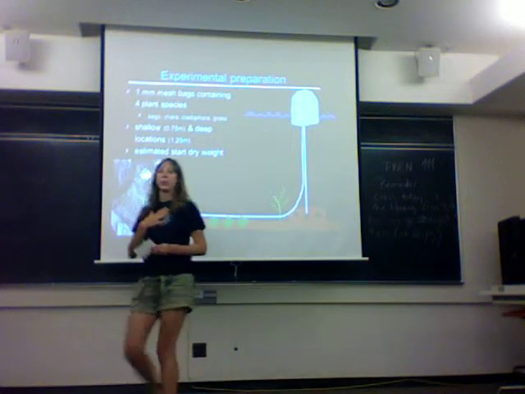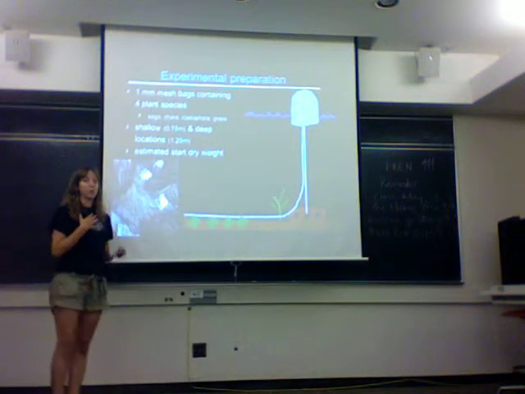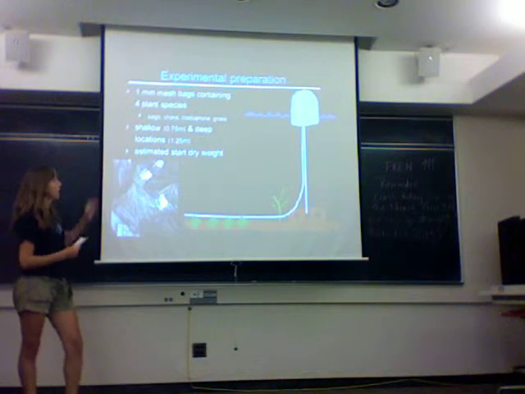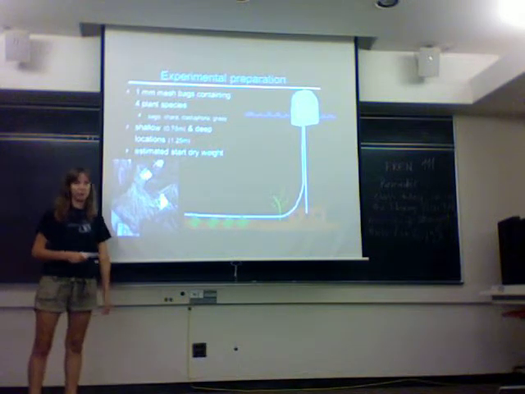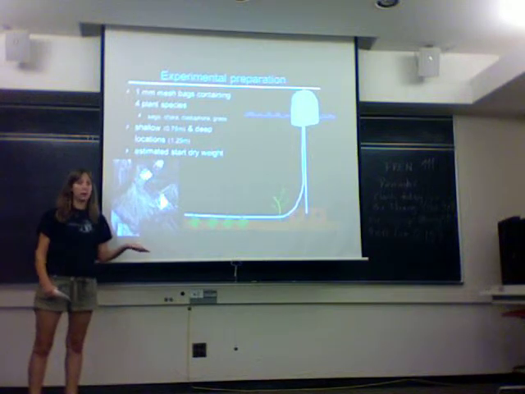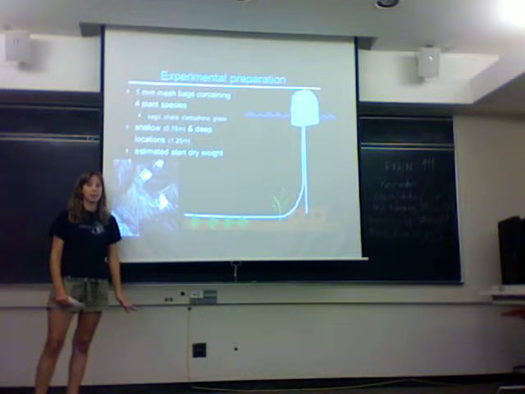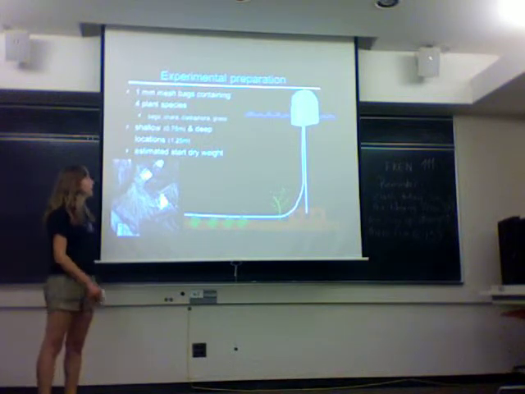So, we used 1 millimeter mesh bags, and we stuffed them with 4 different kinds of species. We used sago as our macrophyte, Chara as a macroalgae, Cladophora as a filamentous algae, and grass as our terrestrial plant.